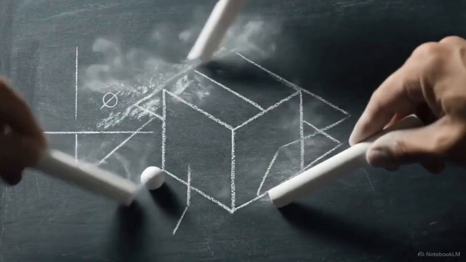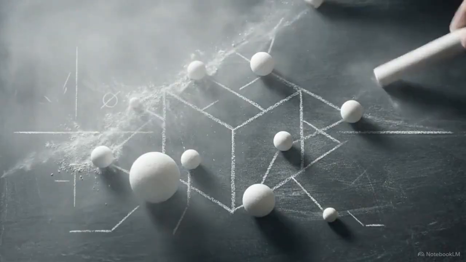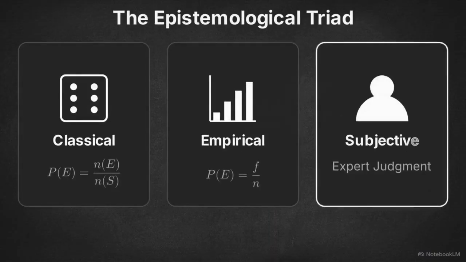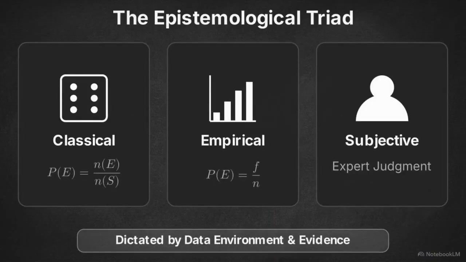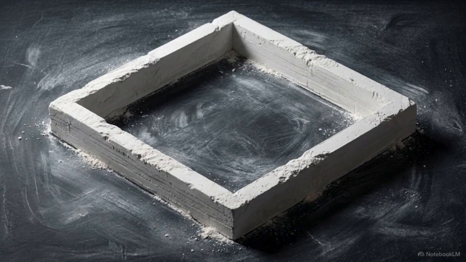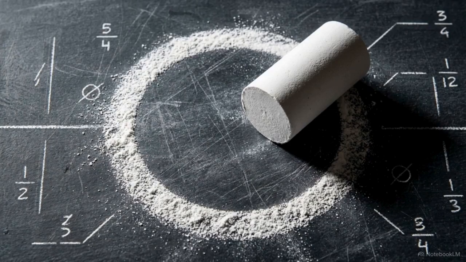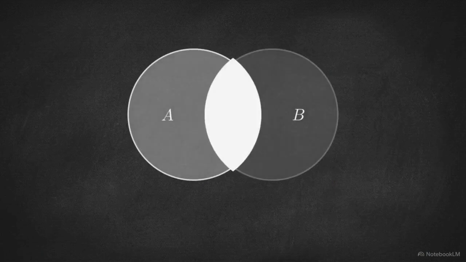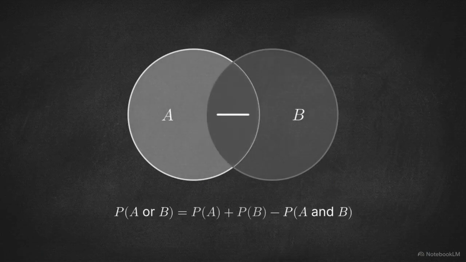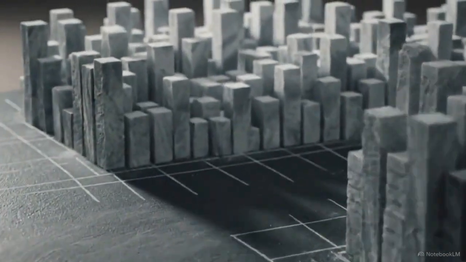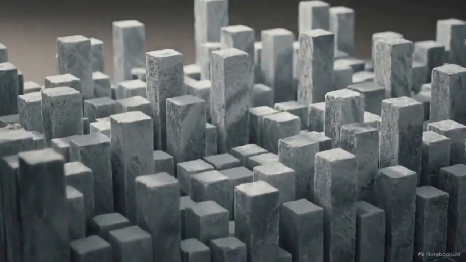Probability serves as a rigid engineering tool for managing the void of uncertainty. Analysts must accurately diagnose their data environment, choosing to apply classical, empirical, or subjective frameworks based on the evidence available. They must rigorously define the absolute boundaries of the sample space to calculate limits and exploit complementary shortcuts. And they must aggressively audit their compound events, ensuring non-mutually exclusive overlaps do not corrupt their equations. Mastering these bedrock axioms provides the mathematical stability required for advanced inferential statistics, from basic sampling plans to modern.